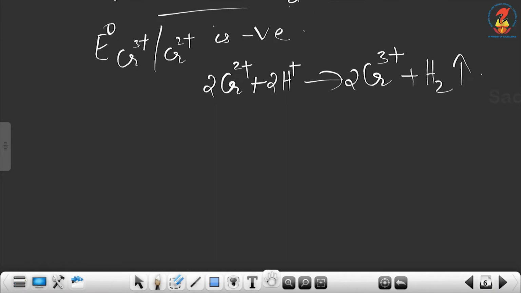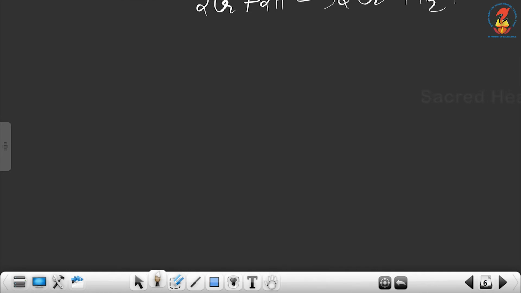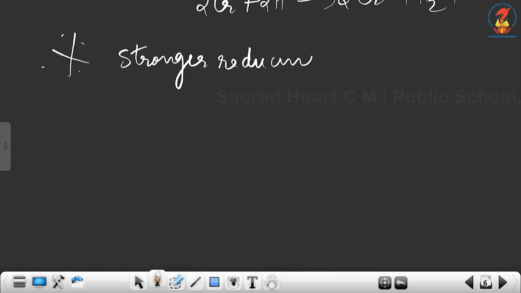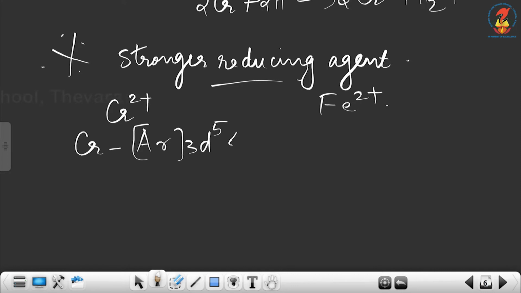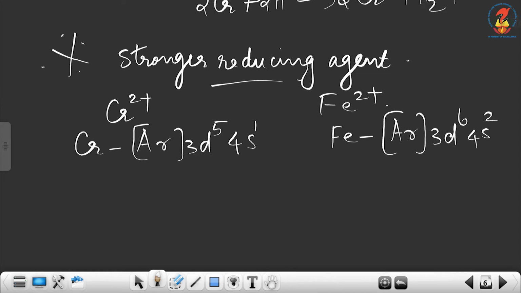This is a very important question. Which is a stronger reducing agent, Cr2+ or Fe2+? So let's write the electronic configuration of chromium. Chromium is argon 3d5 4s1 and iron is argon 3d6 4s2.